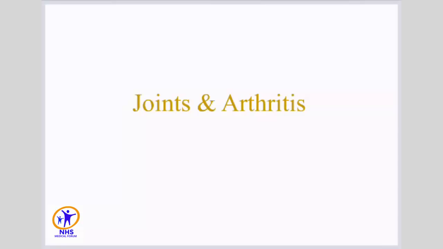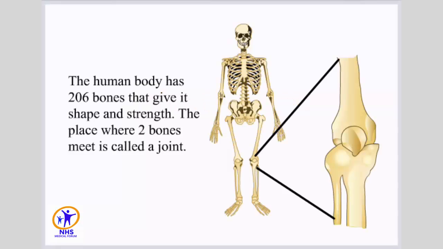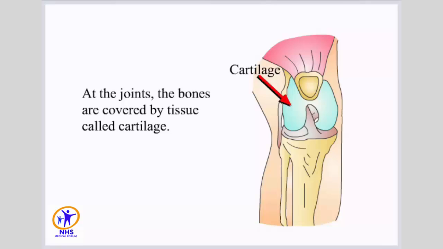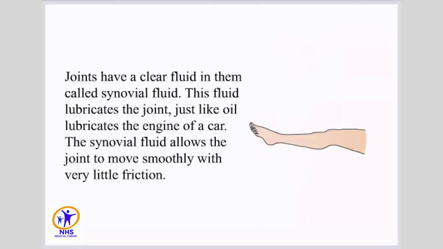Joints and arthritis. The human body has 206 bones that give it shape and strength. The place where two bones meet is called a joint. At the joints, the bones are covered by tissue called cartilage. Joints have a clear fluid in them called synovial fluid. This fluid lubricates the joint, just like oil lubricates the engine of a car. The synovial fluid allows the joint to move smoothly with very little friction.